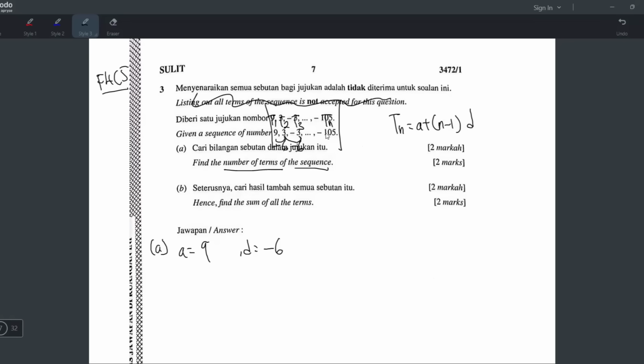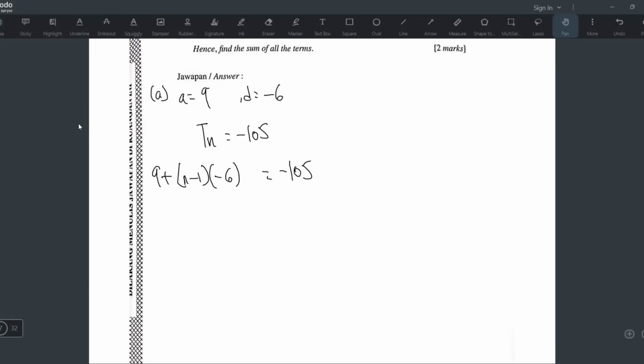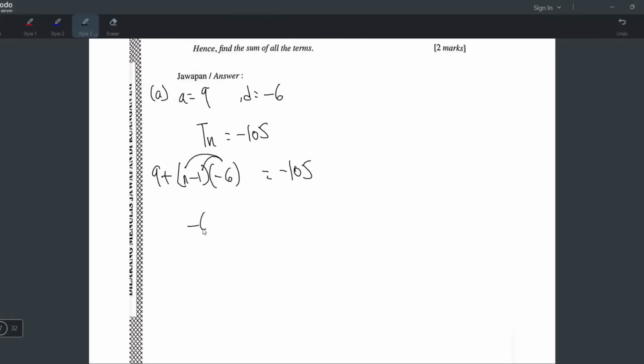But you already have the Tn answer lah. So saya akan buat Tn sama dengan -105. That's the answer. Negative 105 is the answer. And then on the left side, you buat formula ni. a plus (n minus 1)d. The a is 9. n kita tak tahu. Kita memang nak cari n tu. So just tulis je n minus 1. And then d is negative 6. But nanti negative 6 ni kena darab. So that's why I put a bracket like that, so that you know it has two times. So now when you have one term times two terms, the correct way is like that. Negative 6 times n, negative 6n, negative 6 times negative 1, positive 6. And there's still a 9 here, and there's a negative 105.